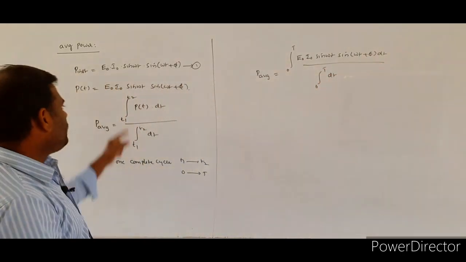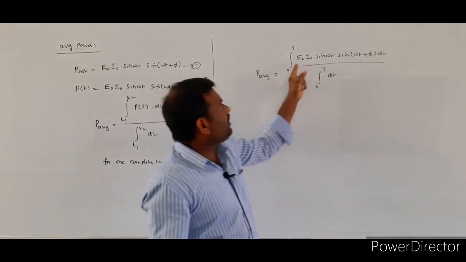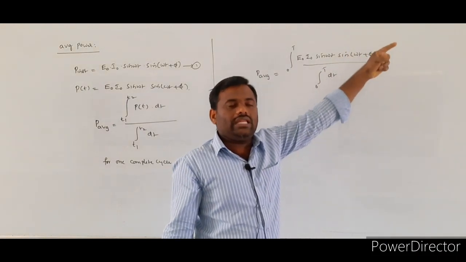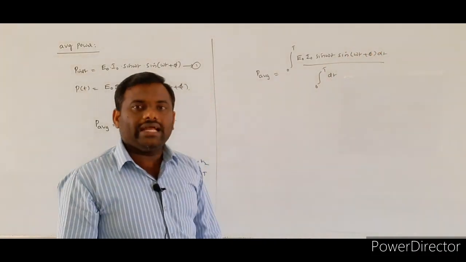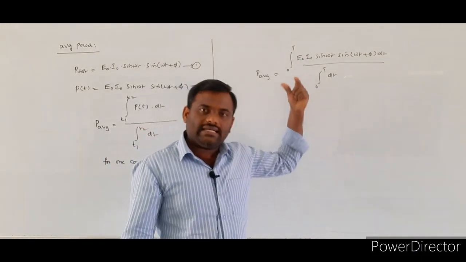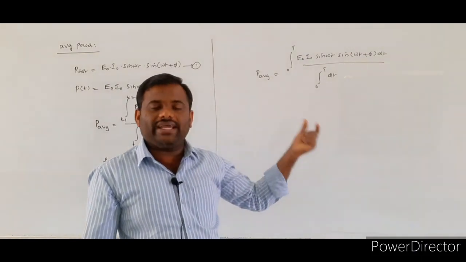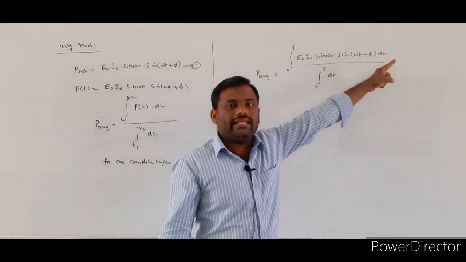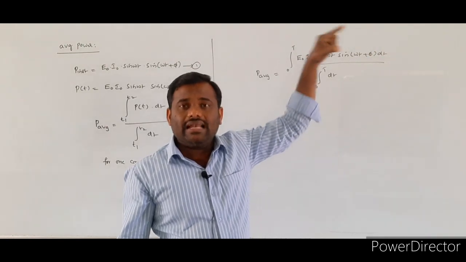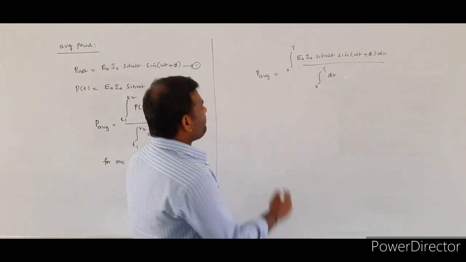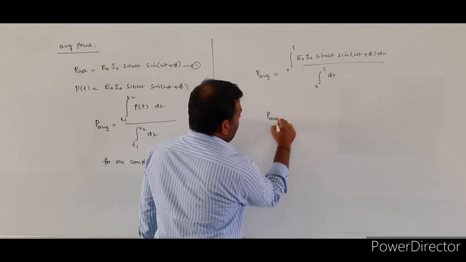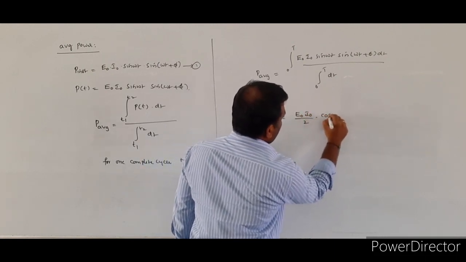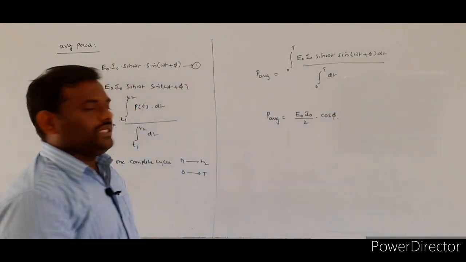Simply we substitute the value of P of t. So that is E naught I naught sin omega t into sin of omega t plus phi into dt by integral 0 to capital T dt. If you simplify this integration part, here sin omega t will be there, and sin of a plus b, so sin a cos b plus cos a sin b. Like that, if you simplify, you get the final value E naught I naught by 2 into cos phi.